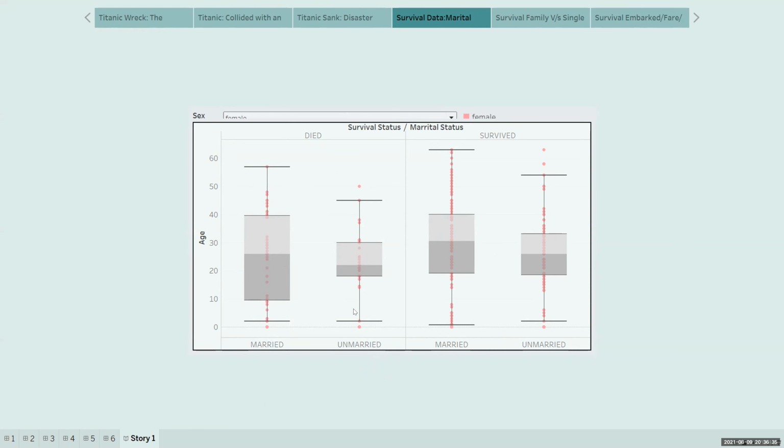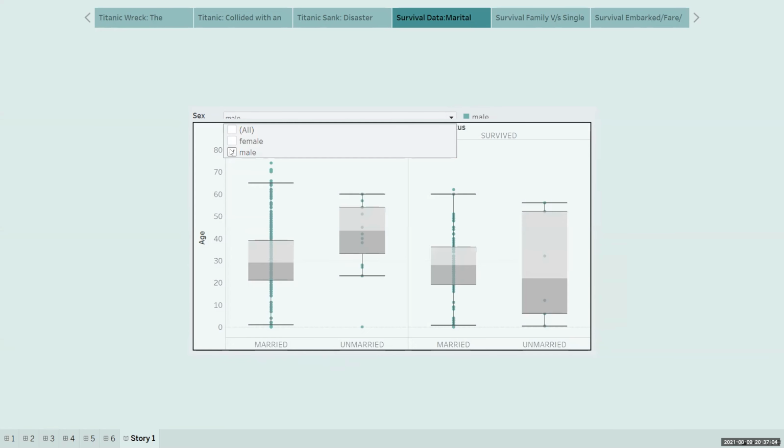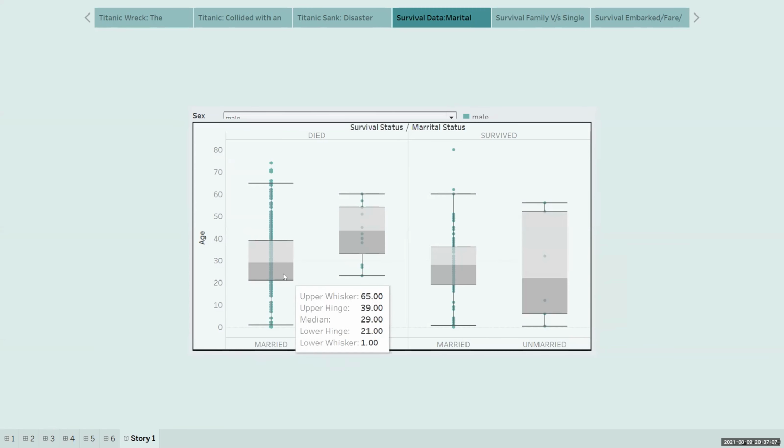And similarly, the unmarried females who died, their age was lying in the range of 18 to 30. Most of the unmarried females were in the age of 18 to 30. And when you come to the survived, the age distribution is almost similar to the died versus the survived over here. Same way, if you pick up the male over here now, this is for died and this is for survived.